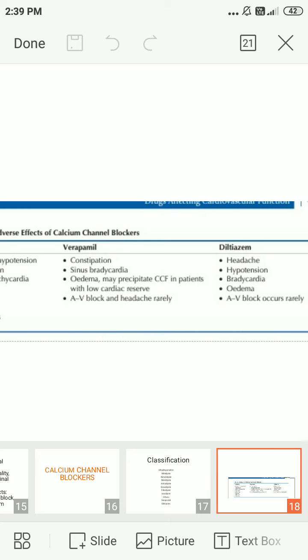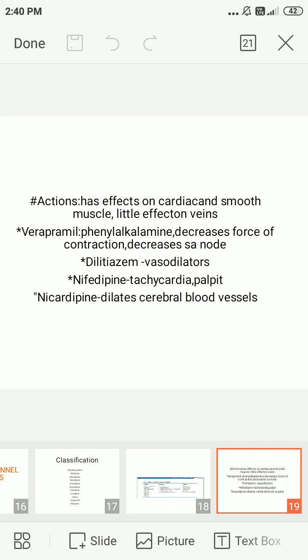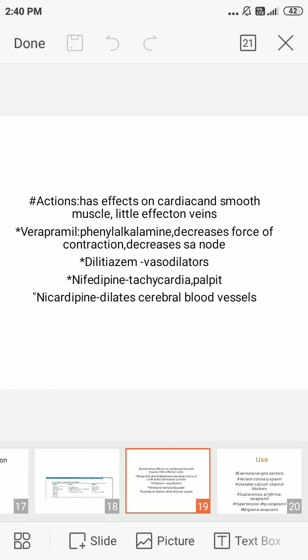The third one is diltiazem. Diltiazem has headache, hypotension, bradycardia. Comparatively, these will be common symptoms: headache, hypotension, bradycardia, edema and AV node block rarely. These are the adverse effects of calcium channel blockers, 3 drugs. Next we go into the actions. It acts on the cardiac and smooth muscles, with little effect on veins.